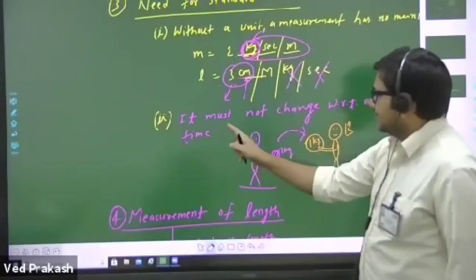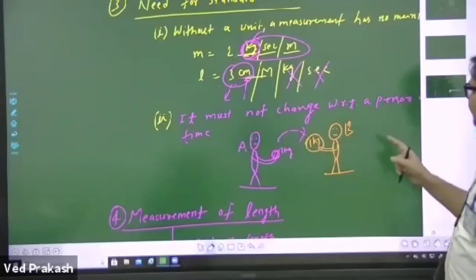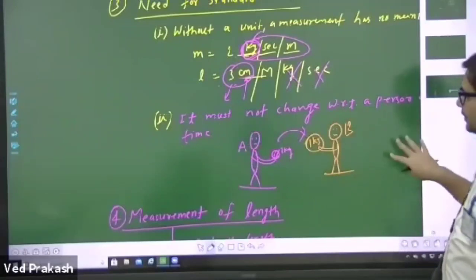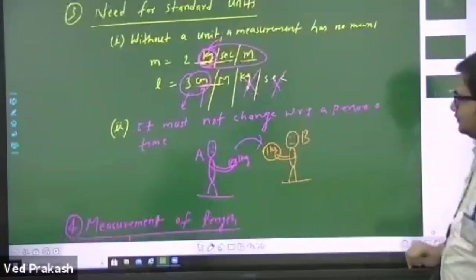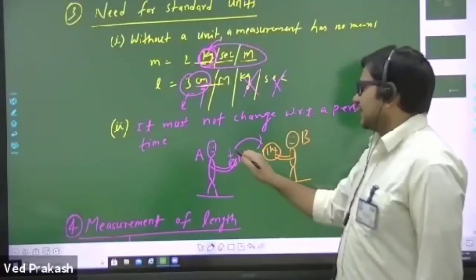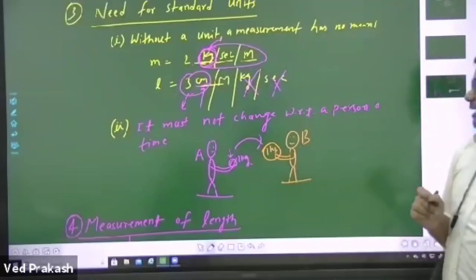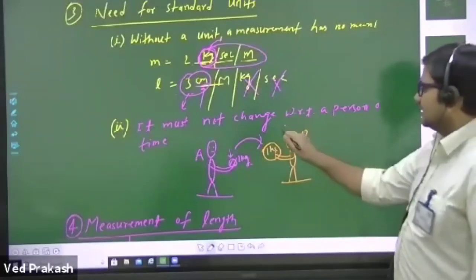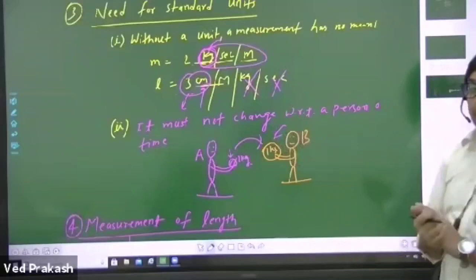Second point is it must not change with respect to person or time. Suppose this person A has a ball of mass 1 kg and another person B has a different ball having mass more than 1 kg.